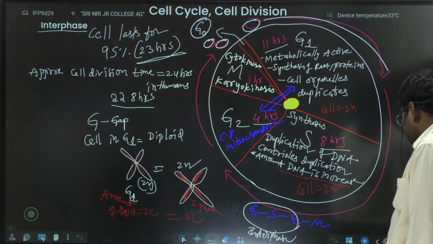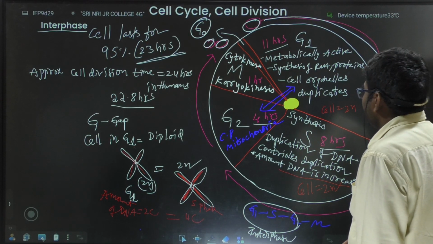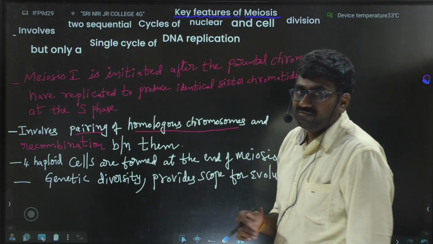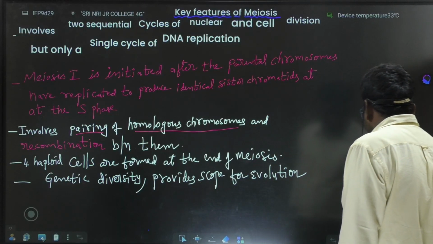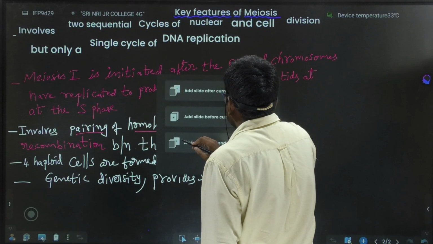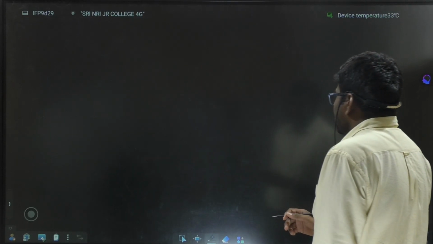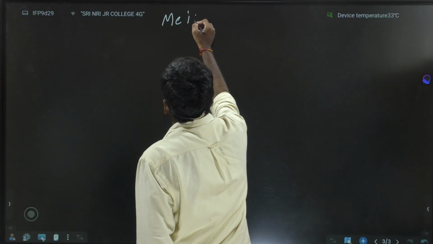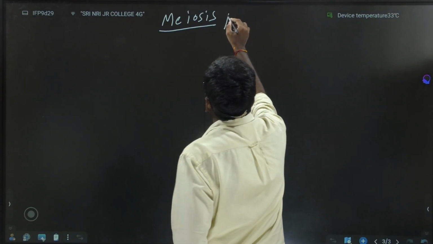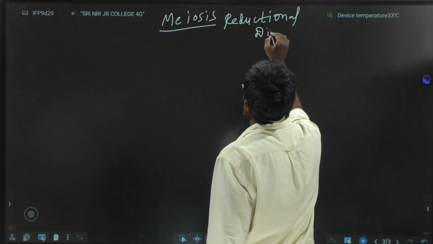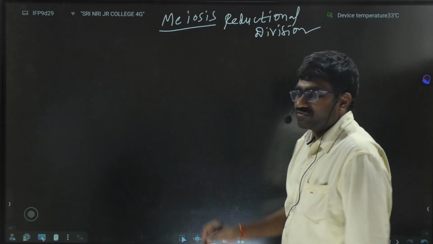Next, let us discuss another question, that is key features of meiosis. What is meiosis? Meiosis is a reductional division. That means the number of chromosomes is reduced to half.